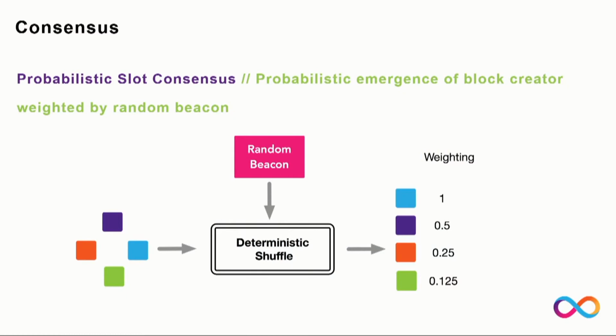We use this randomness to drive a number of systems in the protocol. We use it to deterministically shuffle all of the nodes in the network. The higher ranked nodes, after being shuffled, are more likely to have their block accepted, signed, and added to the blockchain.